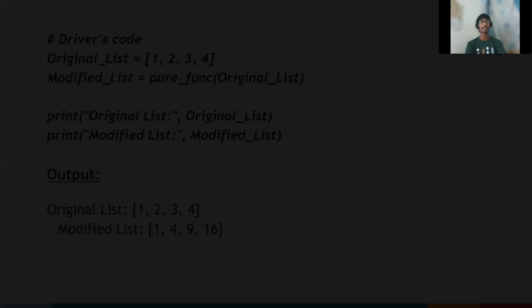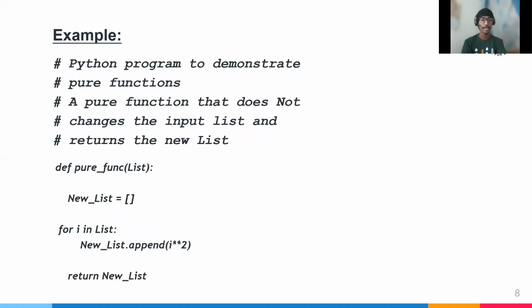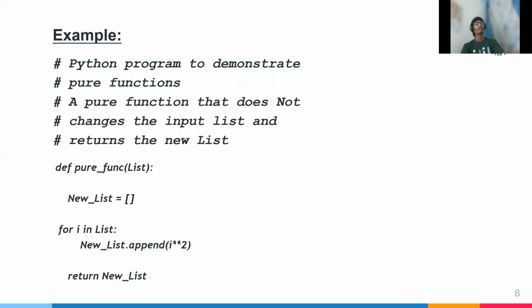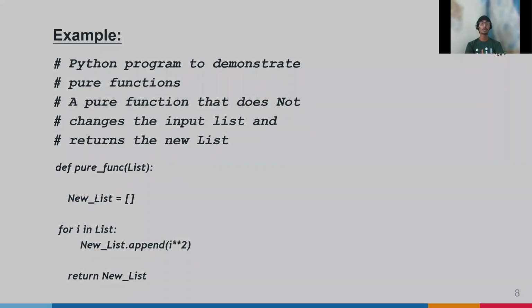As we gave i power of 2, 1 squared is 1, 2 squared is equal to 4, 3 squared is equal to 9, 4 squared is equal to 16. The result we got is 1 4 9 16. In this program, for the given list we raised each element to the power of 2.